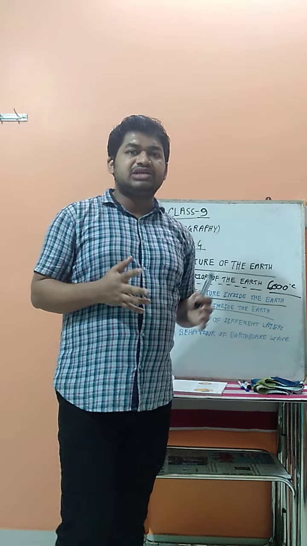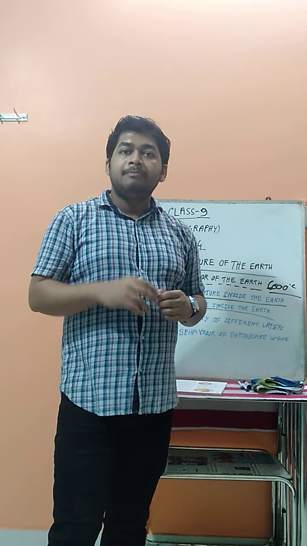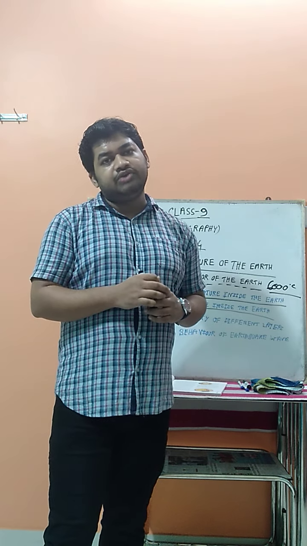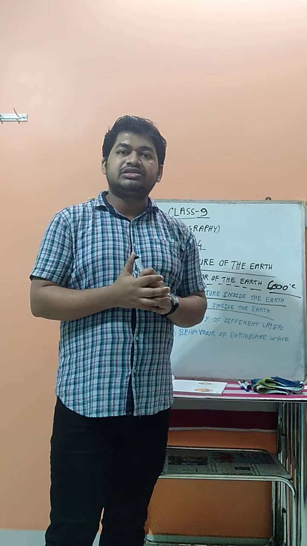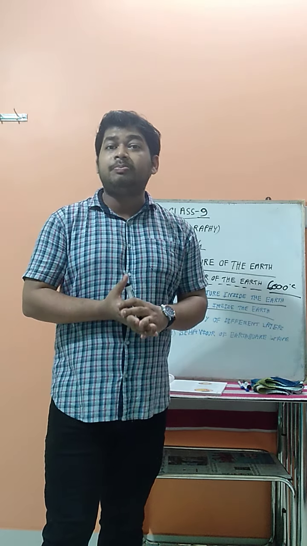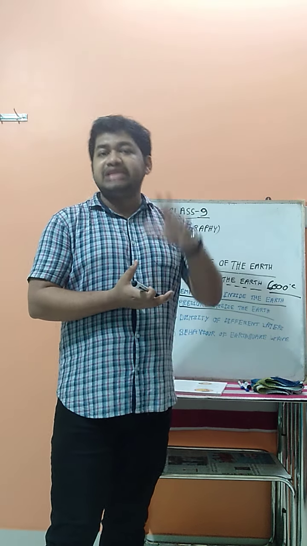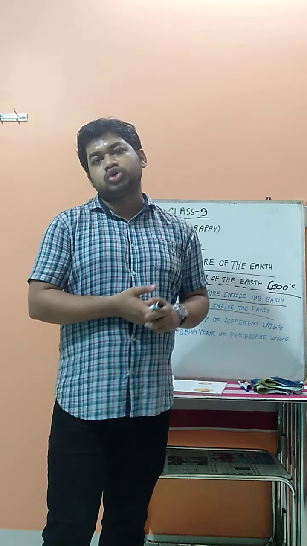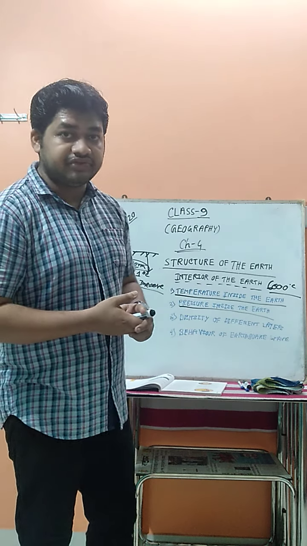If the temperature is very high, the substances always stay in liquid form. But when the rocks or particles come out, they are sometimes in solid form and also in a particular layer. So how is it possible that the layers are present? Because inside the earth, there is also a huge amount of pressure. That is why the rocks are made into different layers, and the particles also come out from inside the earth.